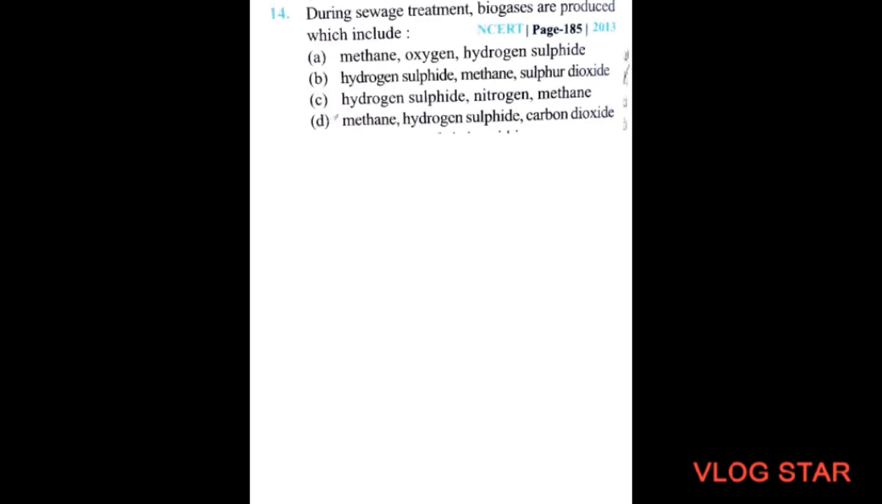Next question. During sewage treatment, biogases are produced which include option A, methane, oxygen, hydrogen sulfide. Option B, hydrogen sulfide, methane, sulfur dioxide. Option C, hydrogen sulfide, nitrogen, methane. And option D, methane, hydrogen sulfide and carbon dioxide. This question came in NEET 2013. So the correct option will be methane, hydrogen sulfide and carbon dioxide, option number D.